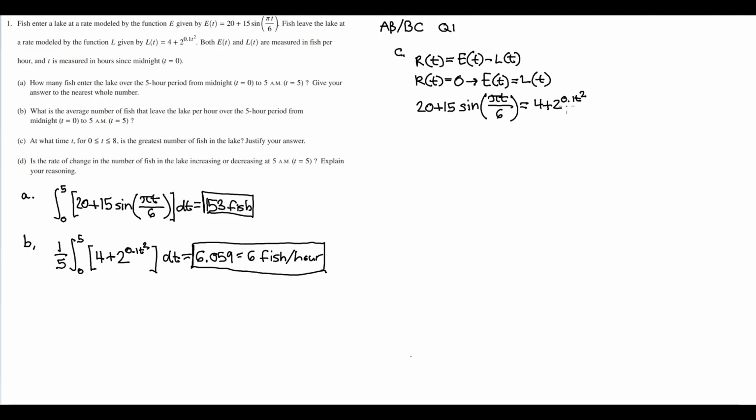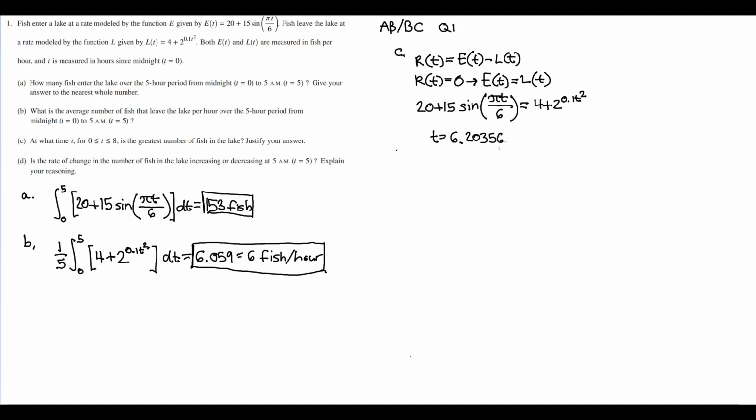Just trying to graph it. Give it some time. Okay, so find the 0 over here. We get t equal to 6.20356. And looking at the graph on my graphing calculator, it doesn't intersect anywhere else from 0 to 8.